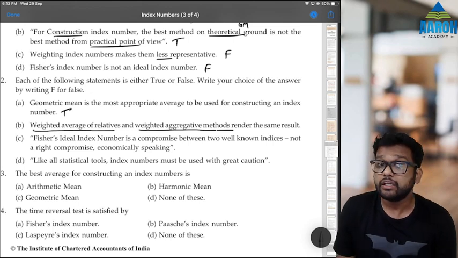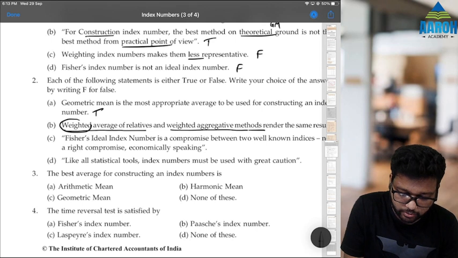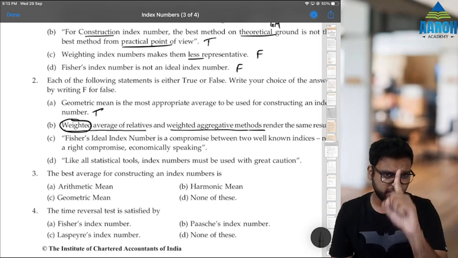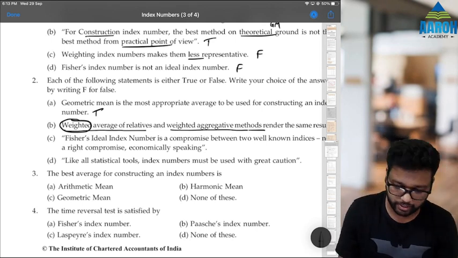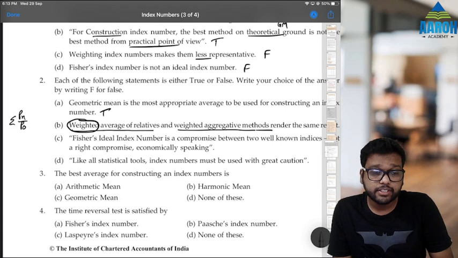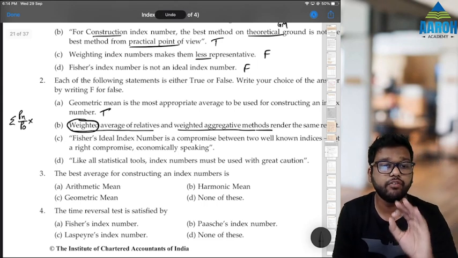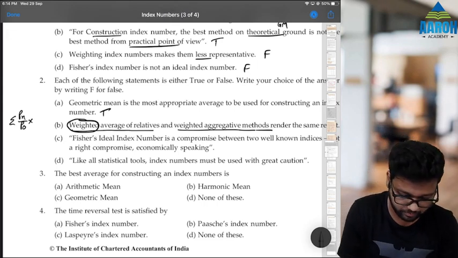Weighted average of relatives, if you remember, we can give any weight to the relatives. In one example in the module, they have given these are the relatives, Pn by P0. To this, in the module they have given the weight of P0 Q0.